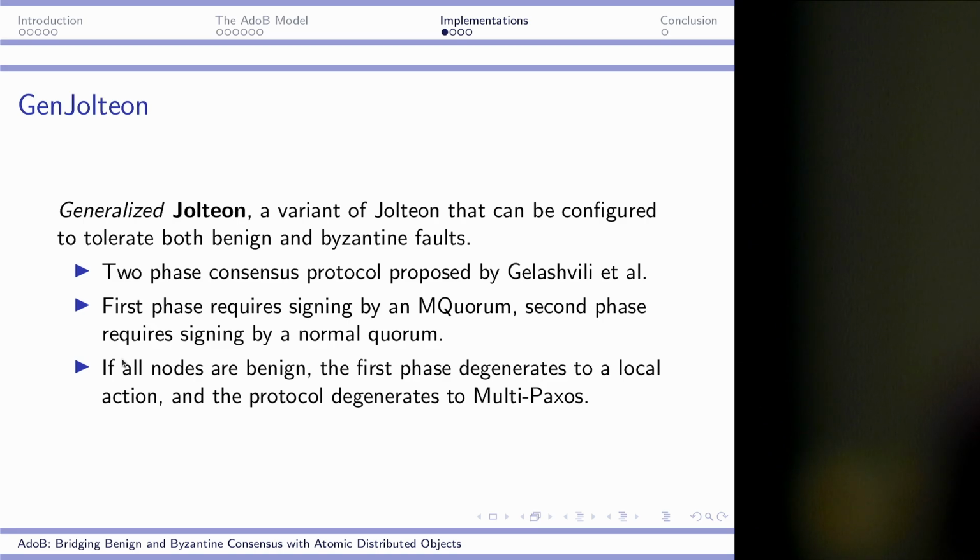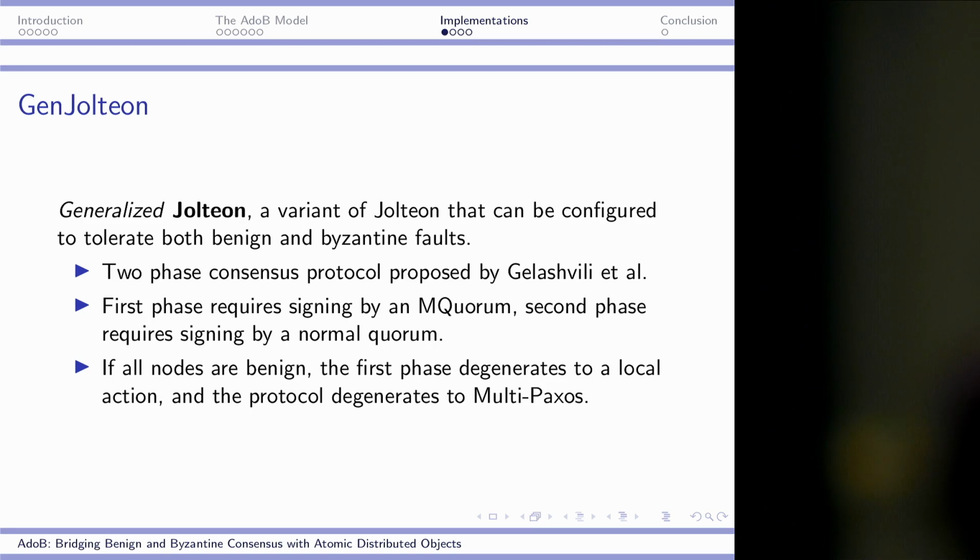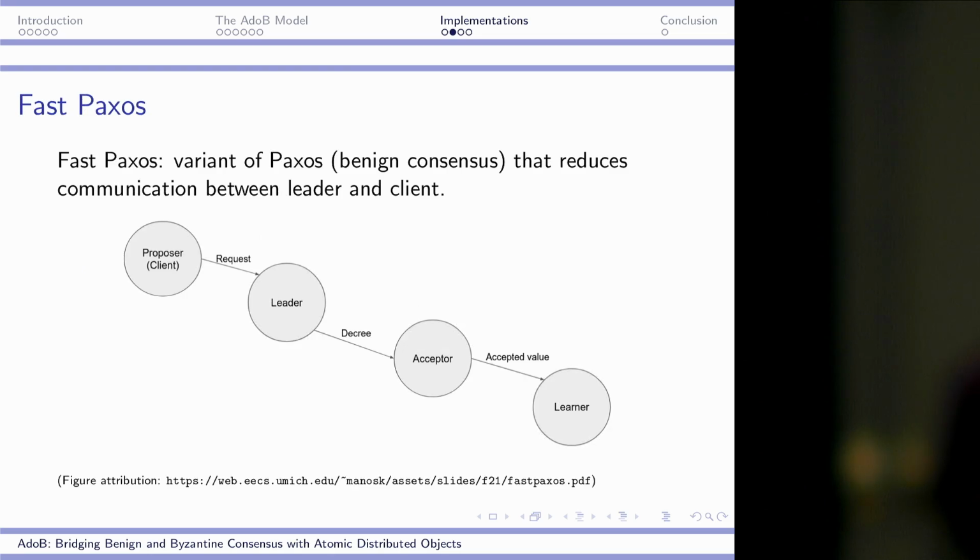If you say only tolerate benign fault, then it degenerates to multi-valued Paxos. But if you make it also tolerate Byzantine fault, then it degenerates to the original Jolteon. And in between, you can make it tolerate a mixture of faults. And in all cases, we still give you safety and liveness proofs.